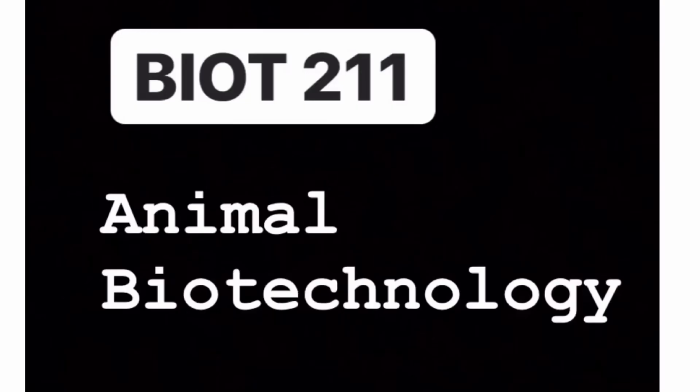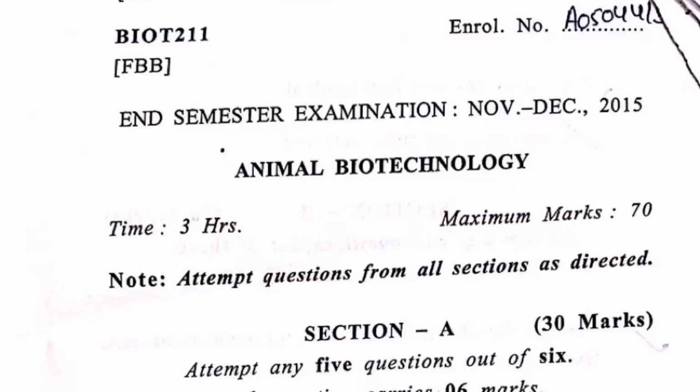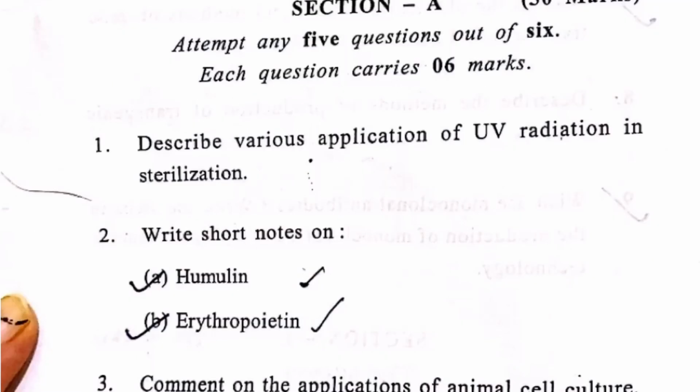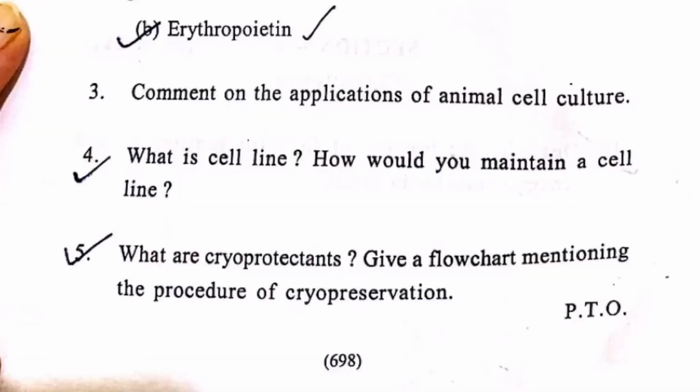Next paper is of Animal Biotechnology, which has the course code BIOT 211. And do not feel that any question is out of the syllabus. All the questions are from the syllabus, just given in another form. Almost all of the answers are mentioned in my notes. If you face any difficulty in finding the answer to a question, just write it in the comment box and I'll help you with where the answer is and what exactly you should write.